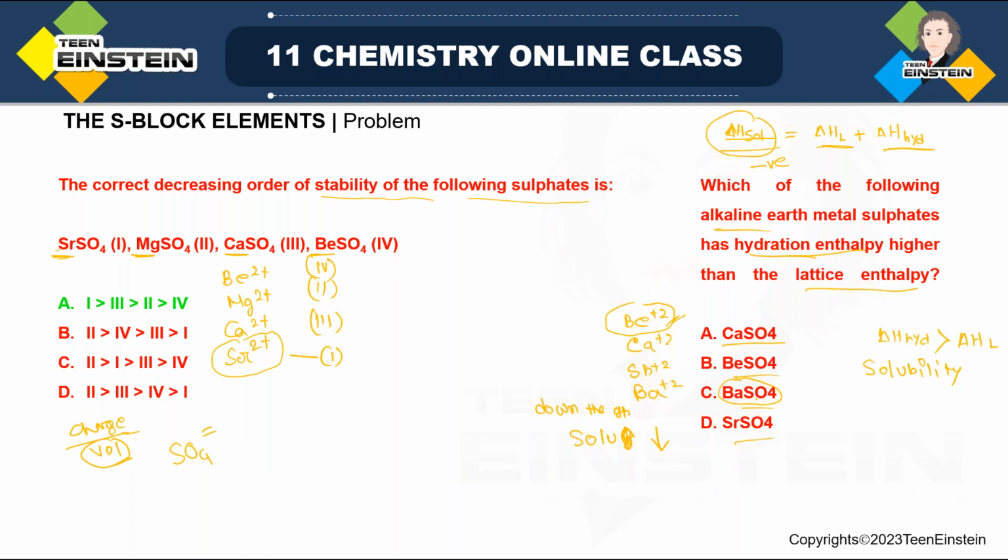And solubility decreases down the group, so maximum solubility will be for the first element's sulfate, which is BeSO4. If it has maximum solubility, the hydration enthalpy value must be greater than lattice enthalpy. So considering all this, we have to choose the option BeSO4. Fine.